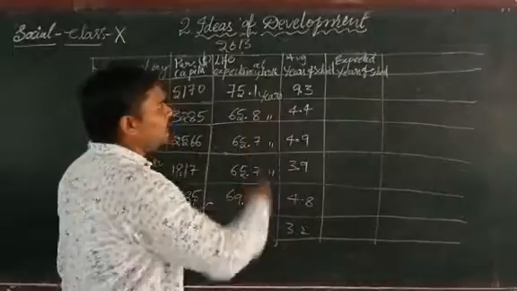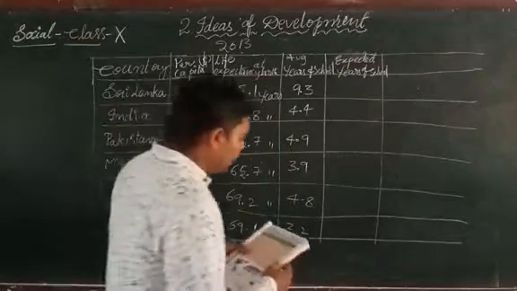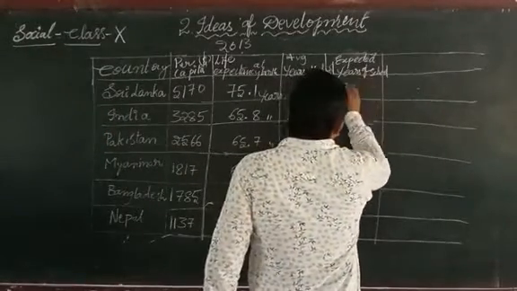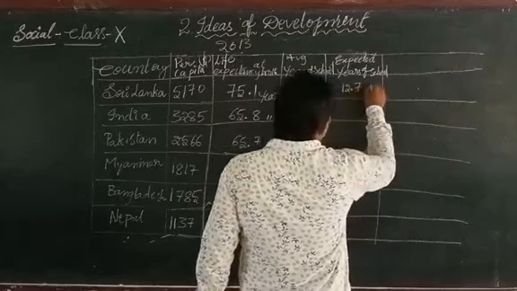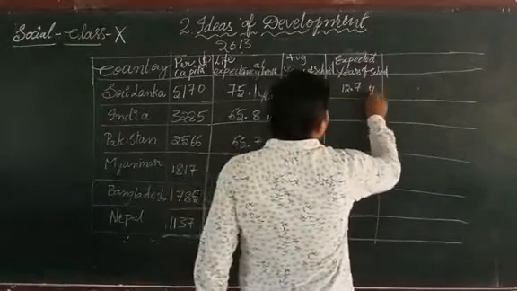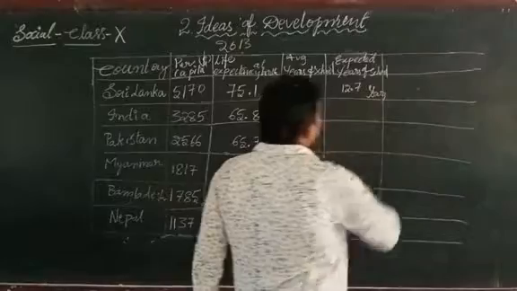Expected years of schooling in the country. Okay, in Sri Lanka it was expected to be 12.7 years of schooling.